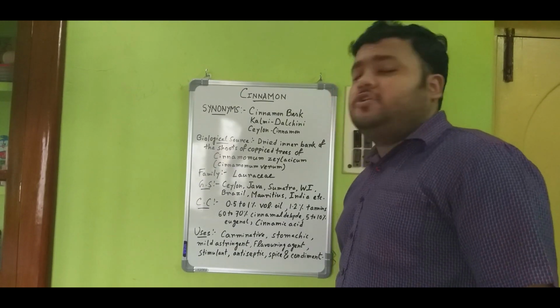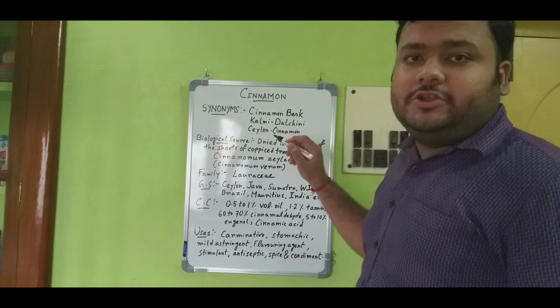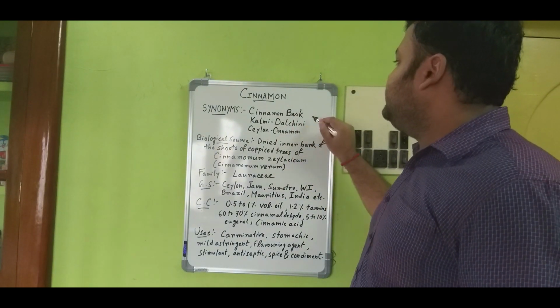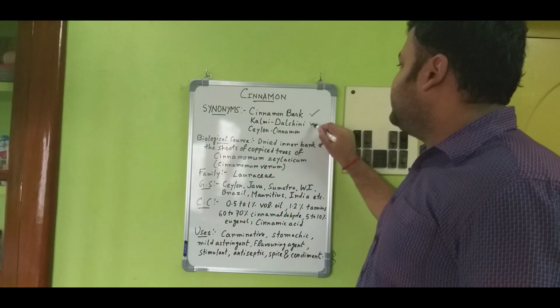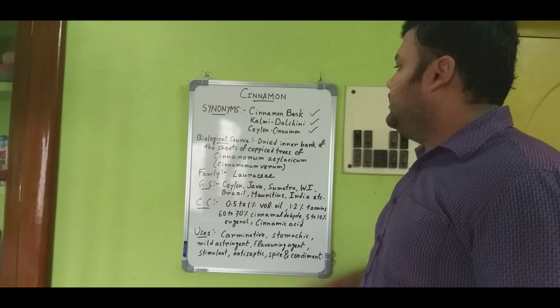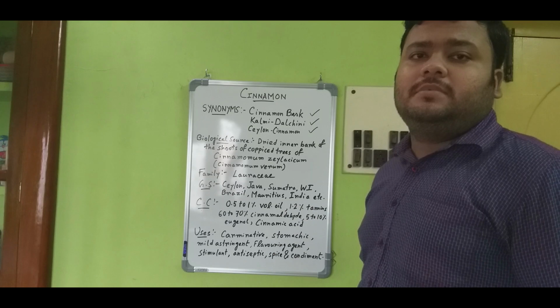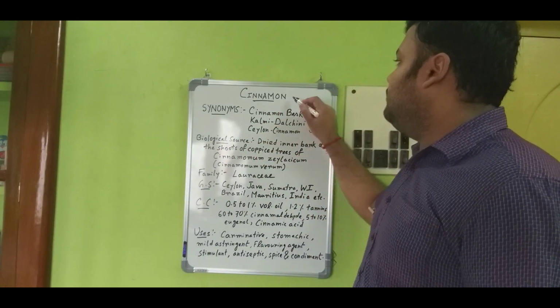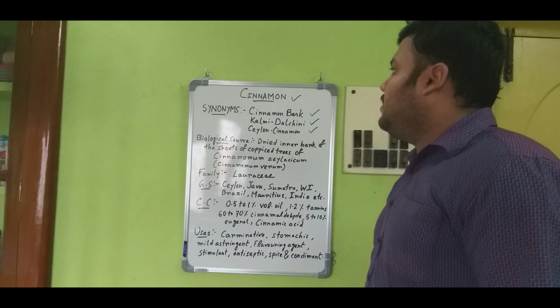Now, synonyms of cinnamon. The first synonym of cinnamon is cinnamon bark. Next, Kolmi dalchini. And the third one is Ceylon cinnamon. So, these are some synonyms of cinnamon. Next, the biological source of cinnamon.